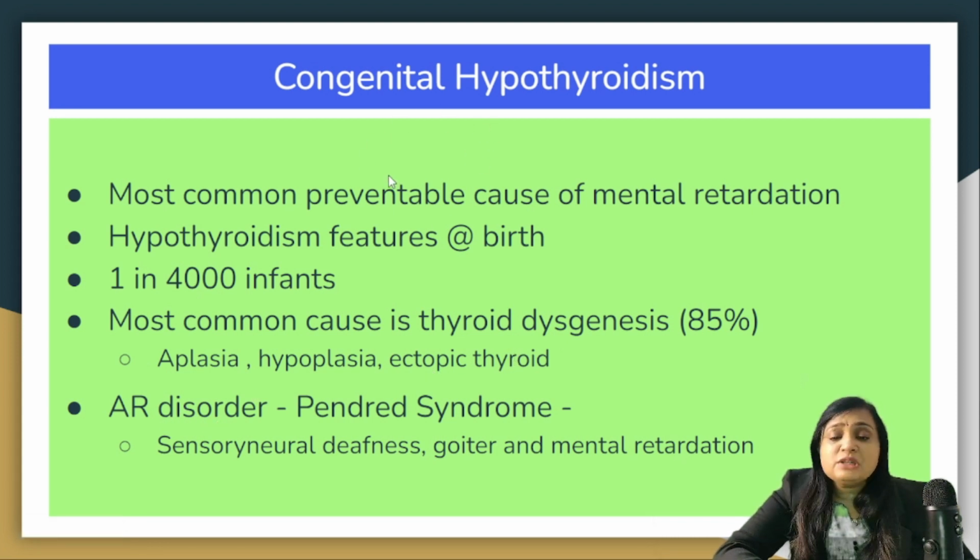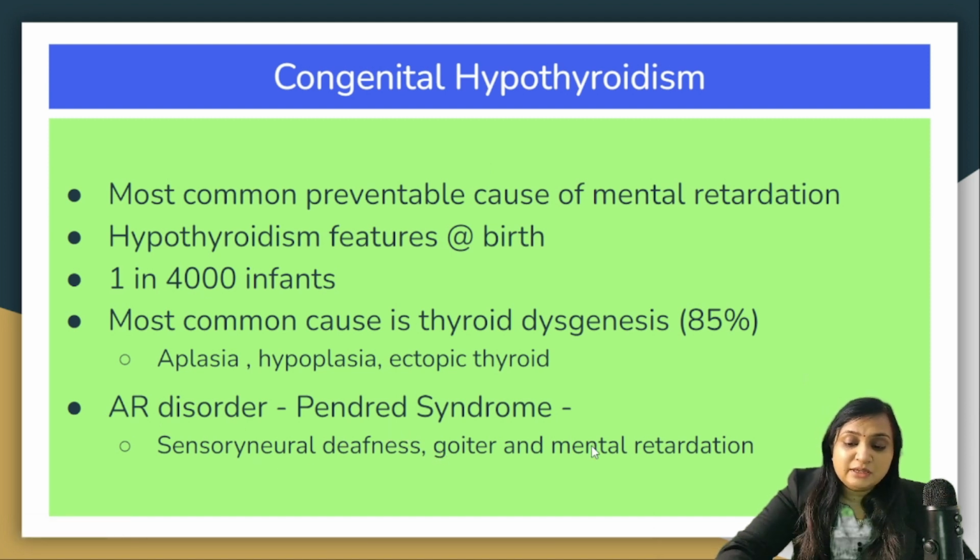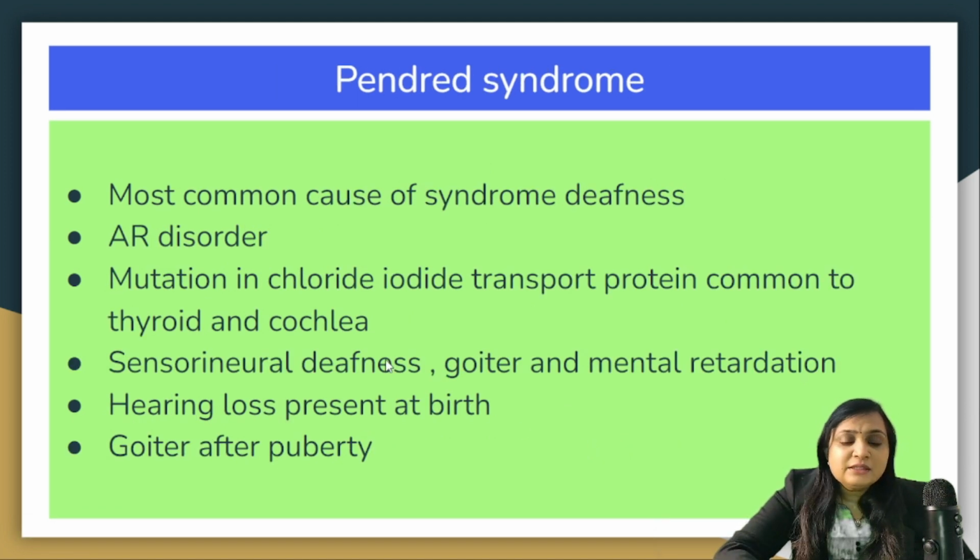Disorder associated with congenital hypothyroidism is Pendred syndrome. It is an autosomal recessive disorder in which there is deafness, goiter and mental retardation. As we already discussed, there is a mutation of the chloride iodide transport protein which is common to thyroid as well as cochlea. There is a sensorineural hearing loss, goiter and mental retardation. Hearing loss is present since birth, while goiter will develop after puberty.